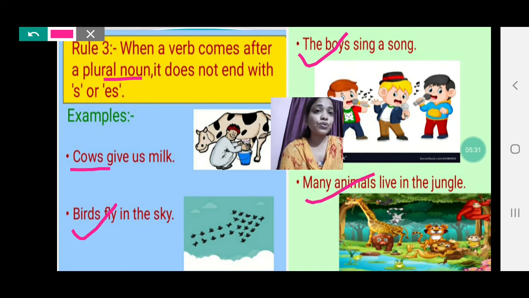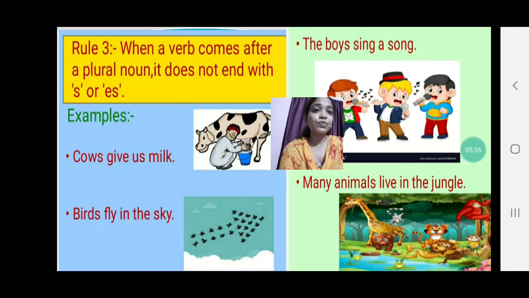So according to rule number 3, when a verb comes after a plural noun like cows, birds, the boys, many animals, we are not going to add s or es to the main verb. There is no change, like give, fly, sing, live.